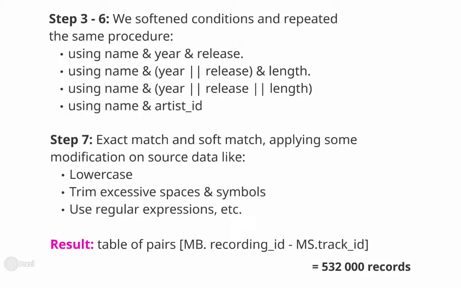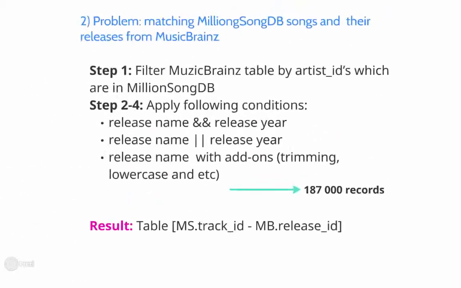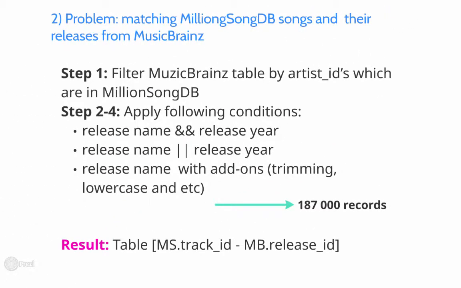As a result, we got a table of pairs which matched MusicBrainz recordings with Million Song tracks. We managed to match 53% of data, which is 532,000 records. For those tracks which didn't find their corresponding recordings in the previous step, we had to at least find releases for them.